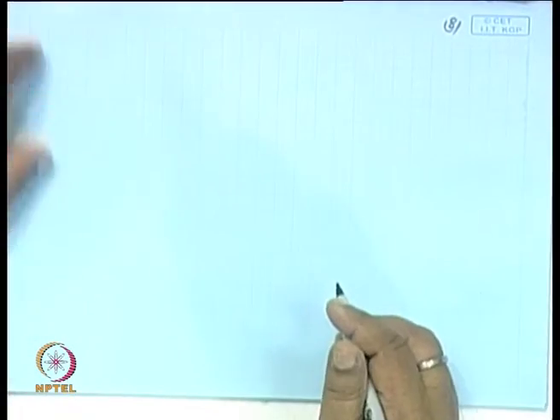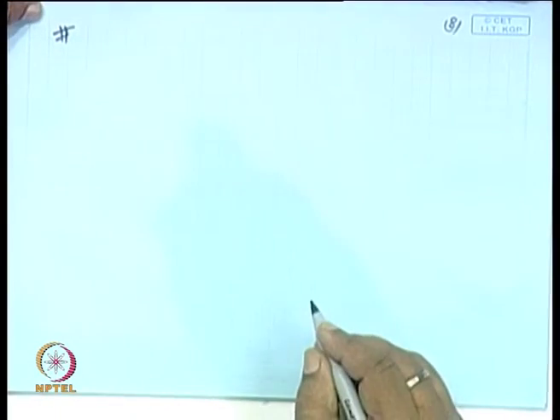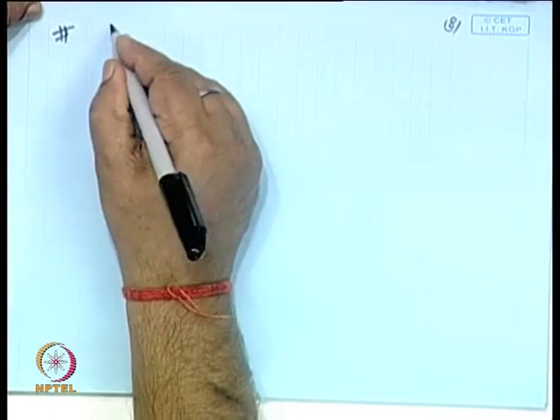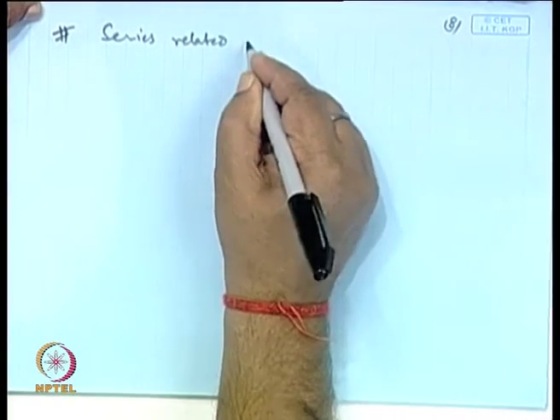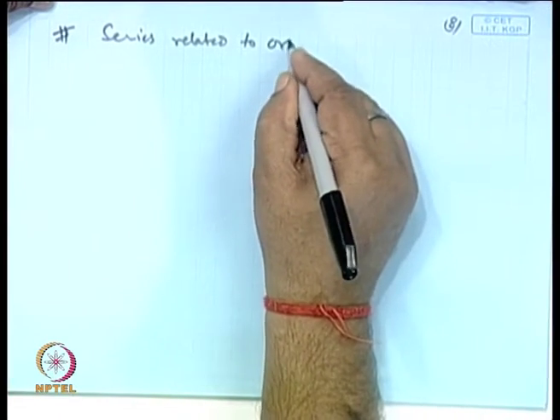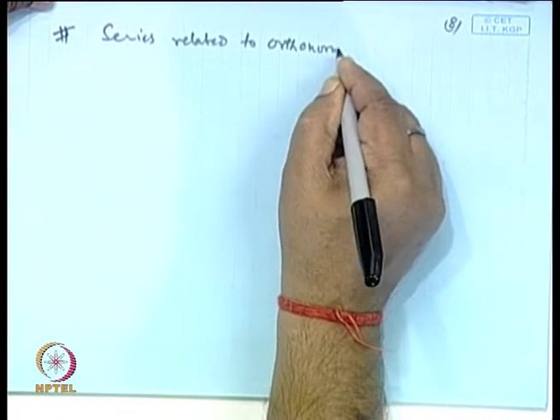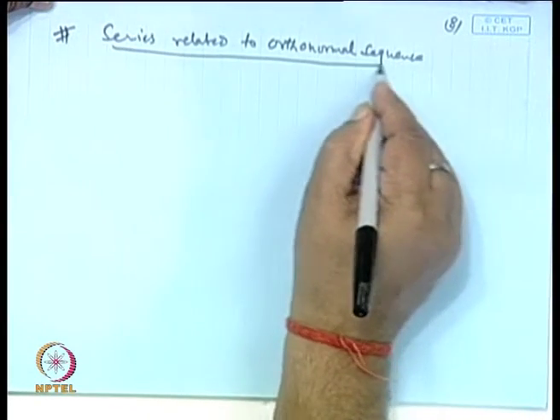Suppose we have a given orthonormal sequence. I will just quote a series related to an orthonormal sequence. Then some problem will come here.